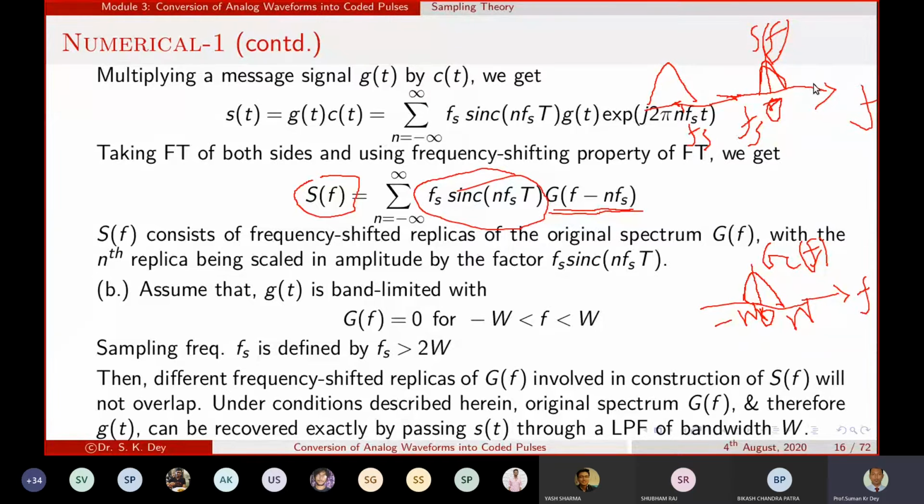One spectrum will be there, another spectrum will be here, and periodically the spectra will be there. If we pass it through this low pass filter having a bandwidth of 2W, this portion will remain, and the remaining terms will be removed.